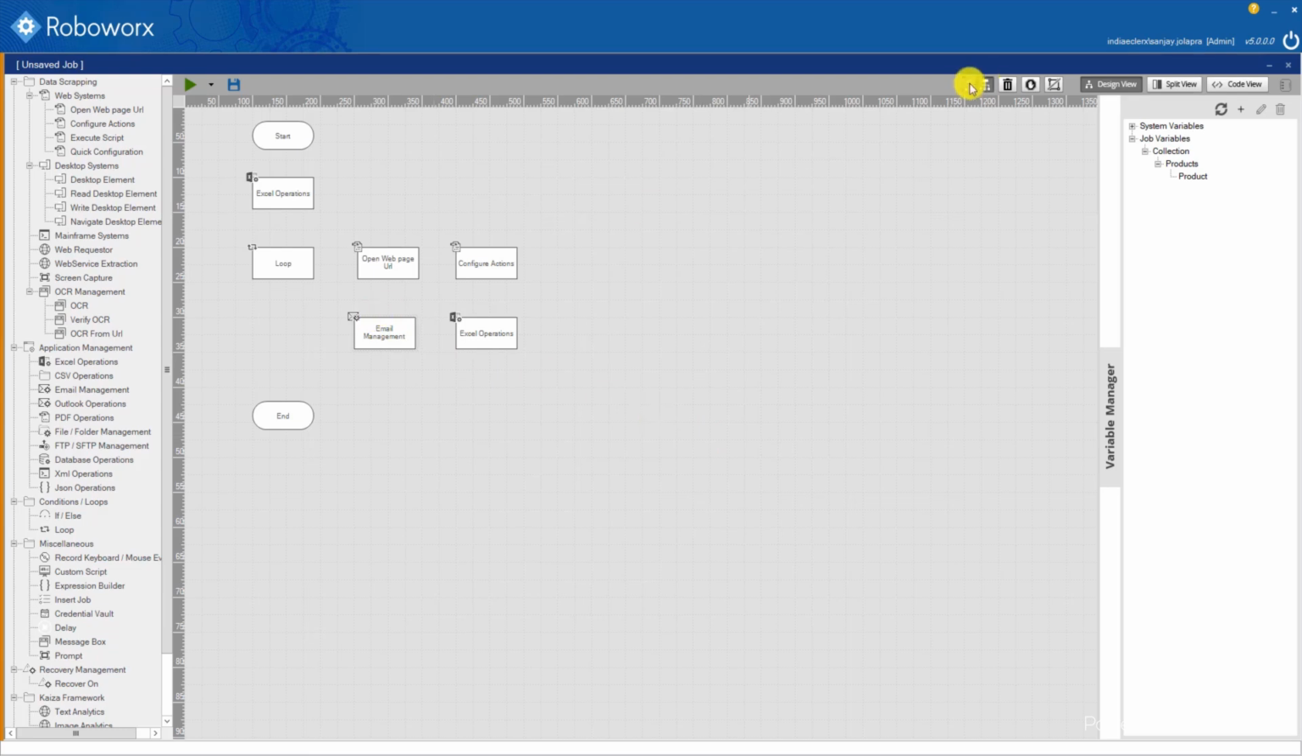Now that we have configured the various nodes, we now need to connect them in the order of execution. We use the connector for this purpose. We add 2 connectors on loop component with conditions to continue and exit the loop. Once this is done, we click the Run button to run the job.